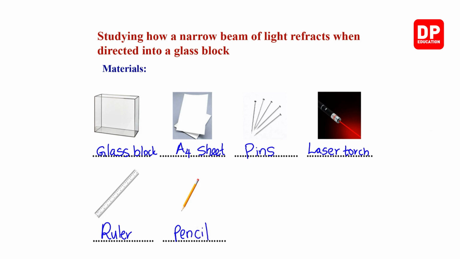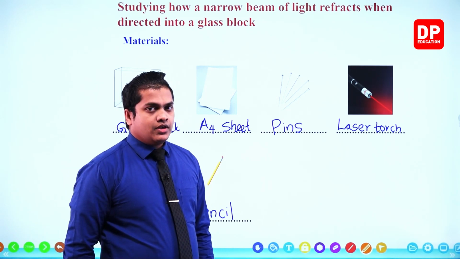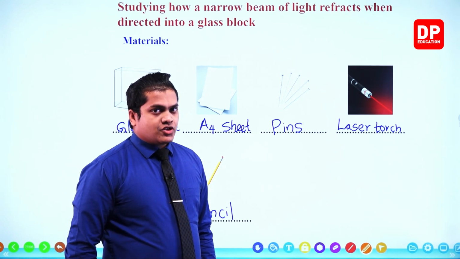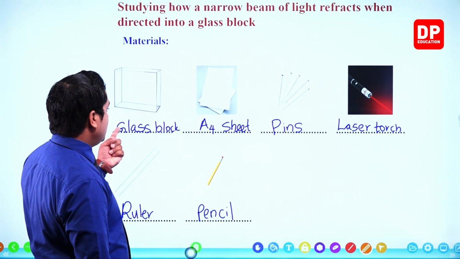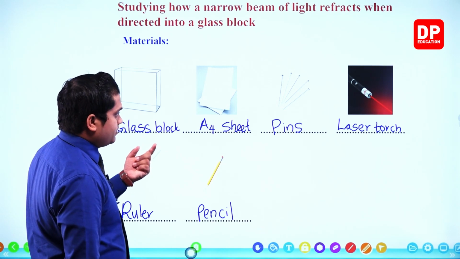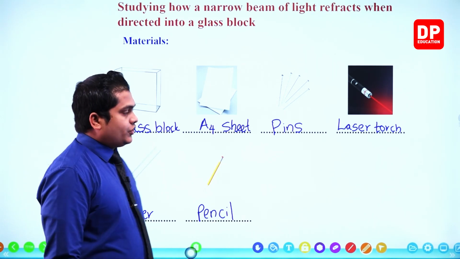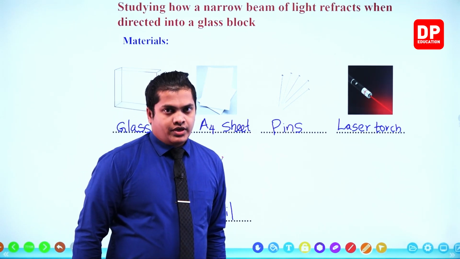So these are the materials that we need to find out the process of refraction: a glass block, an A4 sheet, pens, a laser torch, a ruler and a pencil to complete the ray diagram.